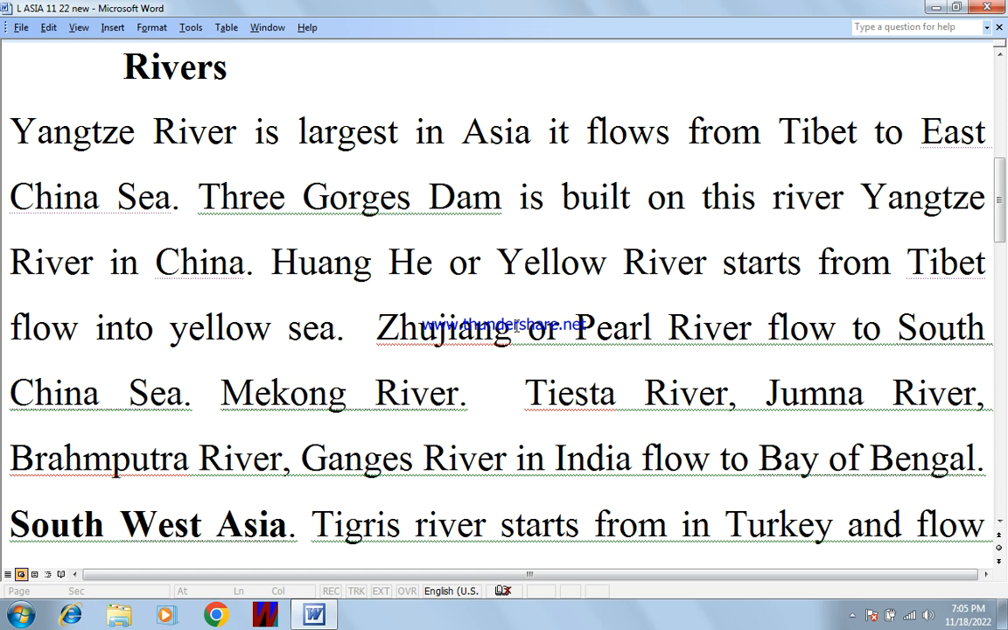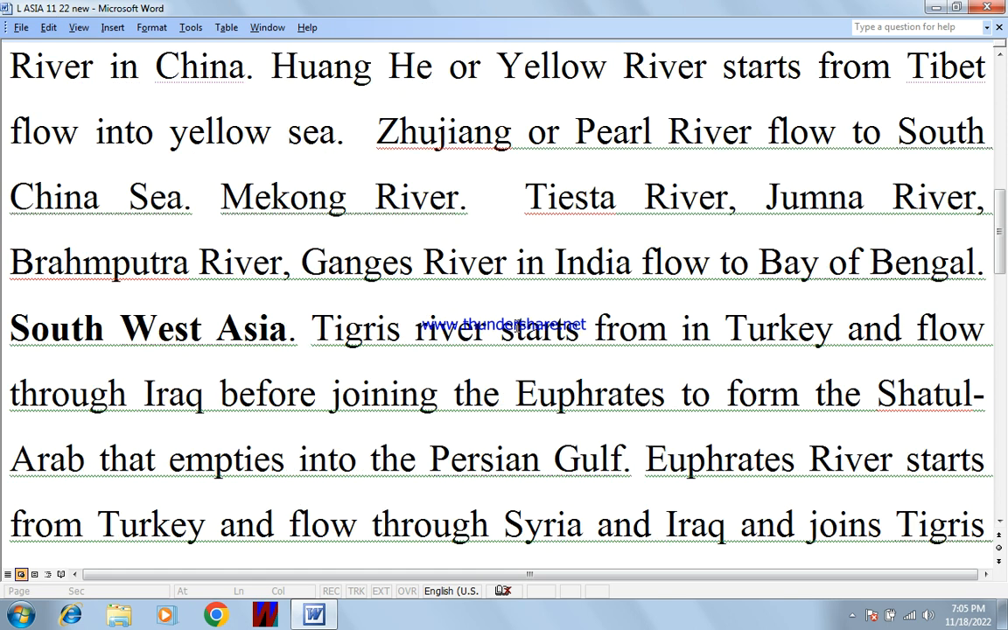Zhujiang or Pearl River flows into the South China Sea. Mekong River, Teesta River, Jamuna River, Brahmaputra River. Ganges River or Ganga River is in India and flows to the Bay of Bengal.